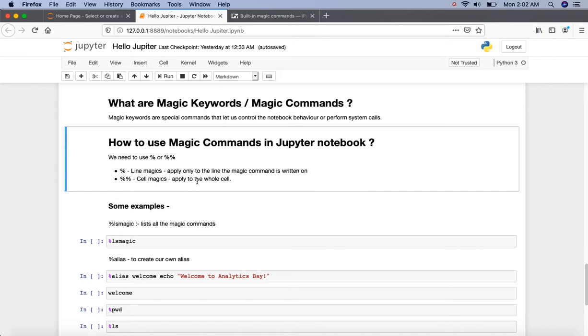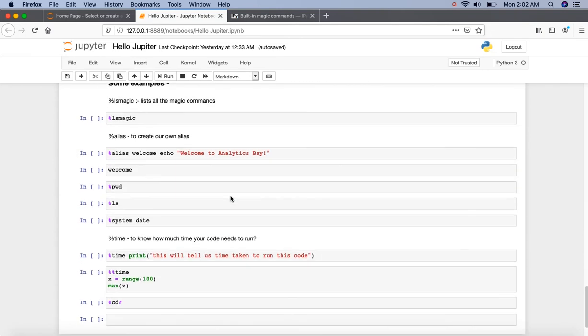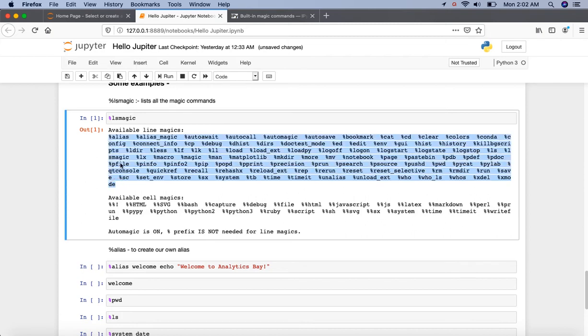Now let's see some examples. Let's start with the lsmagic command. The lsmagic command lists all the magic commands. So let's execute it. I'm pressing shift plus enter, and here we can see all the available line magics and the cell magics commands. So these are all the line magics and these are all the cell magics.